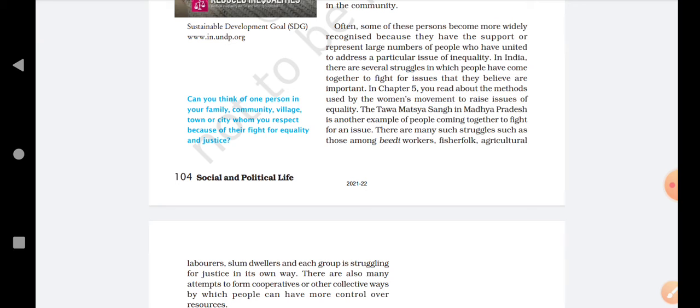That chapter was concerned with the women's movement: how women fought for equality and for their position in society.